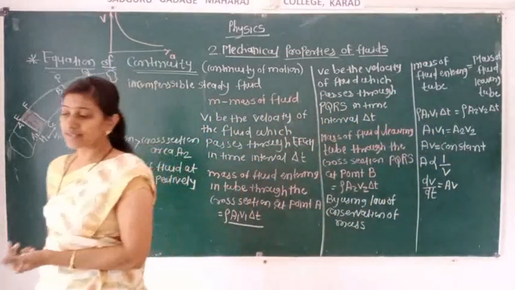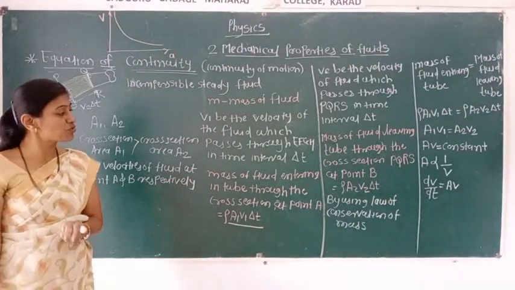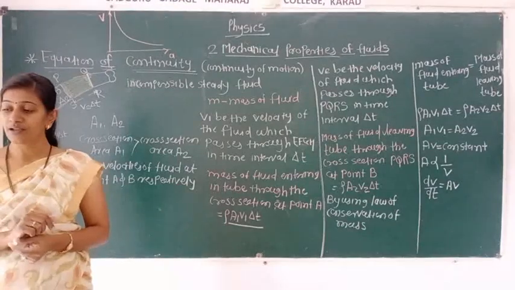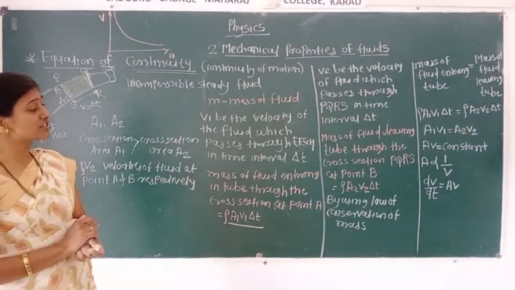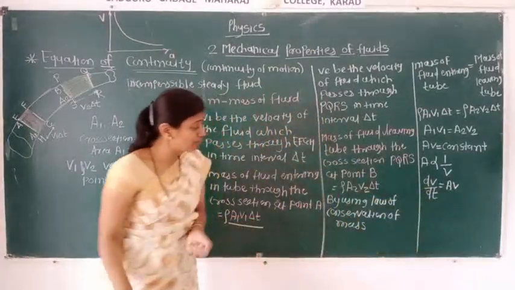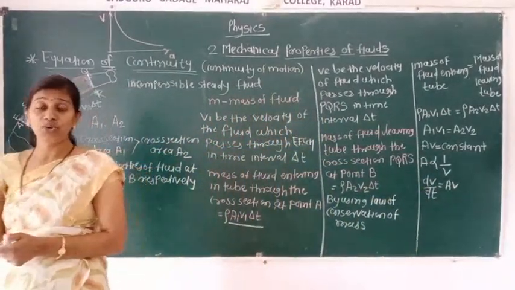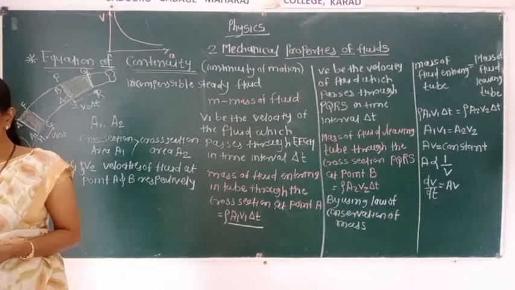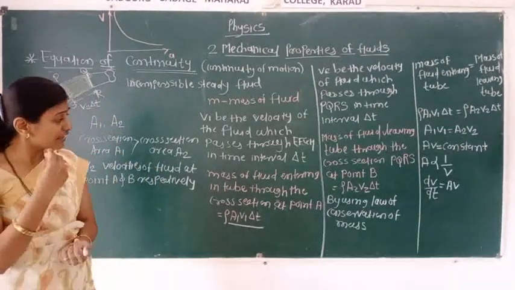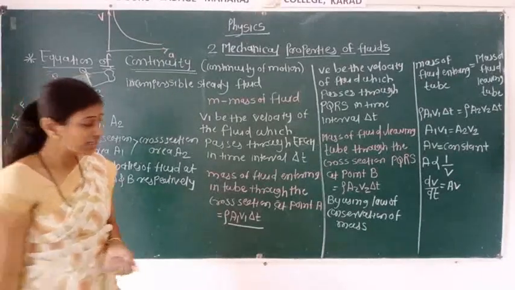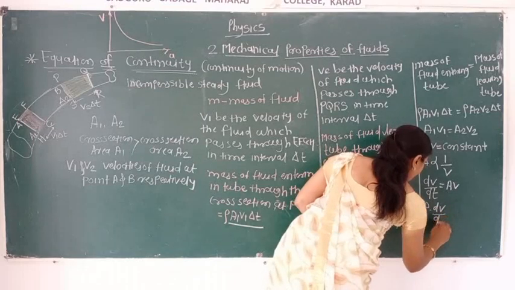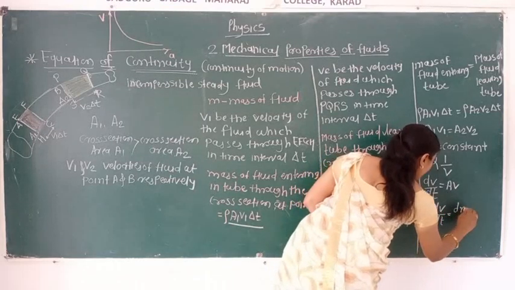Here, for the equation AV, we can say dV by dt means what? It is the volume of fluid per unit time passing through any cross-section area of the tube of flow. It is called the volume flow. And if we rearrange that term, ρ into dV by dt gives us dm by dt.